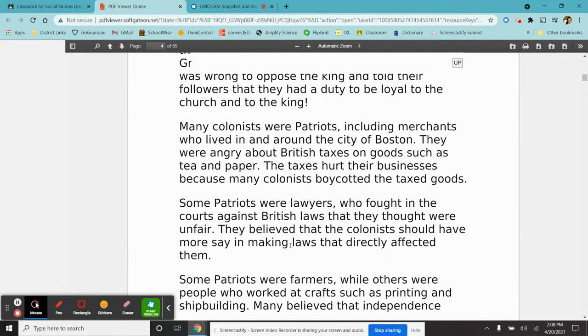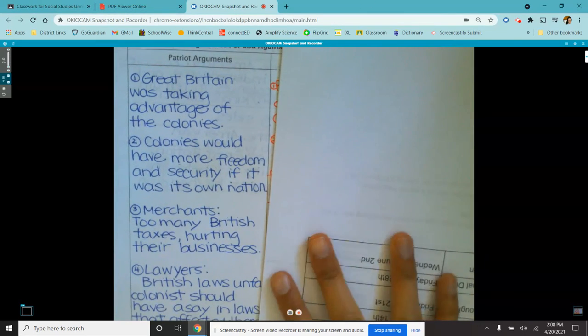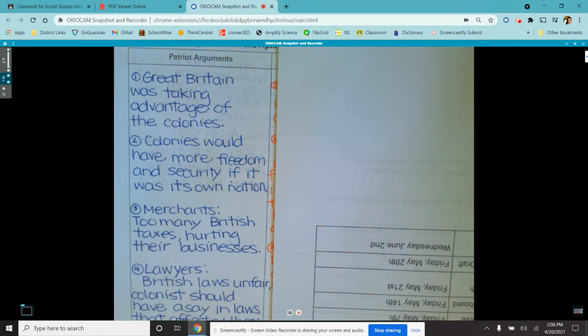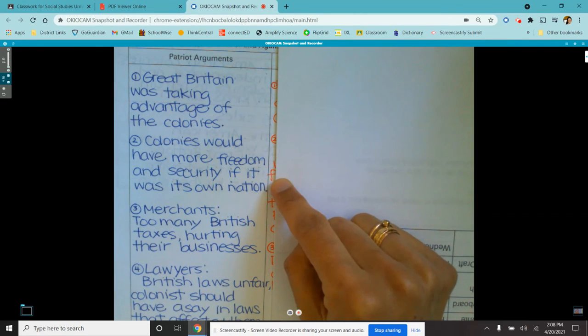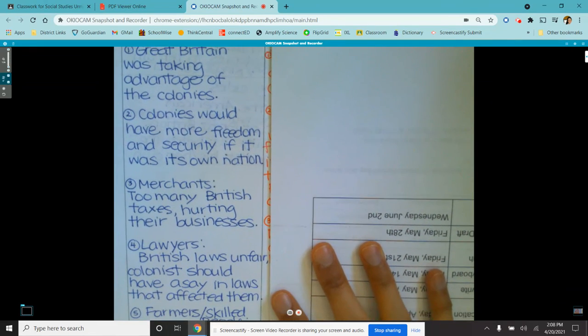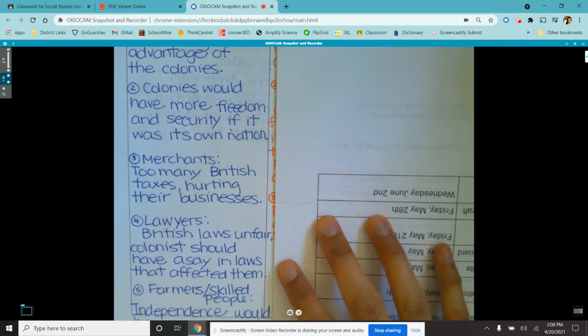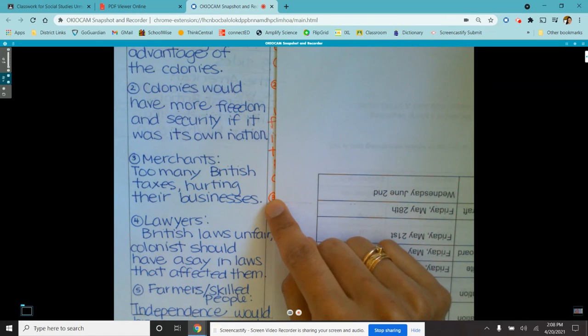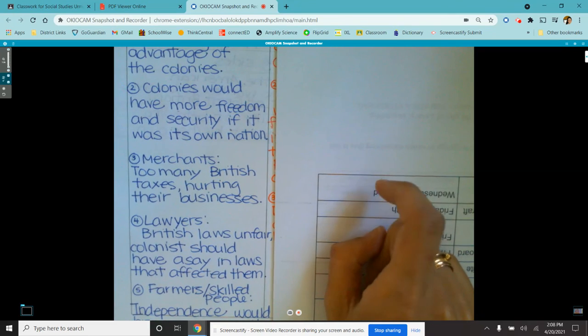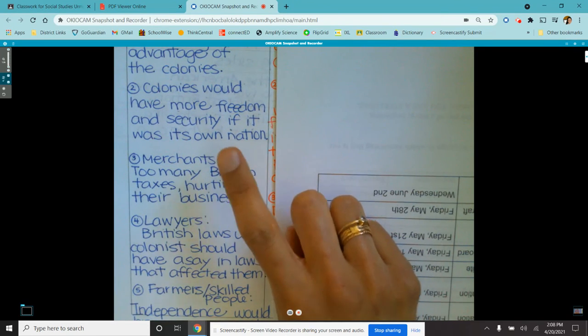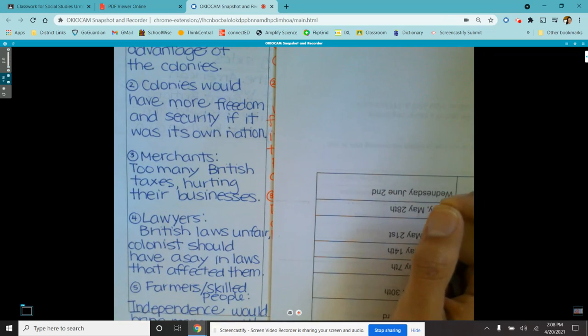So let's go to our arguments for the patriots and why they felt that independence was key. So we have our patriots arguments. I'm just going to block it so you don't get confused. Great Britain was taking advantage of the colonies. The colonies would have more freedom and security if it was its own nation. Merchants felt that there were too many taxes and it was hurting their businesses because people boycotted those items, which means they weren't buying them. And if they weren't buying them, then the people who owned those stores, the merchants, weren't making any money.